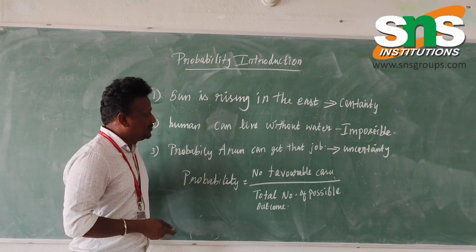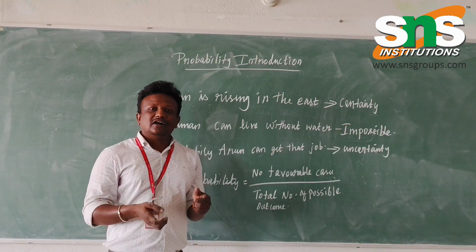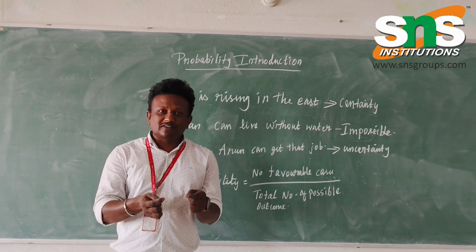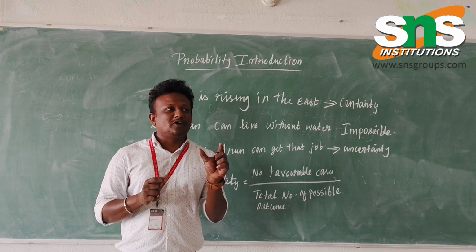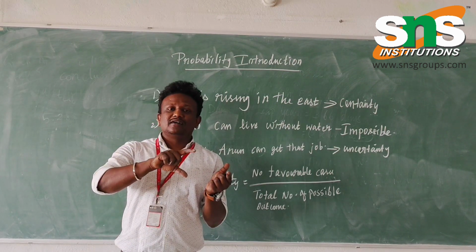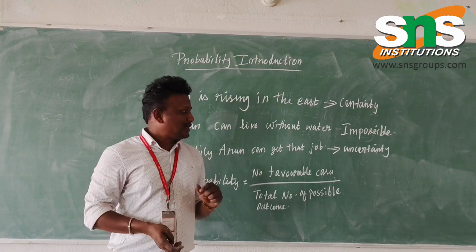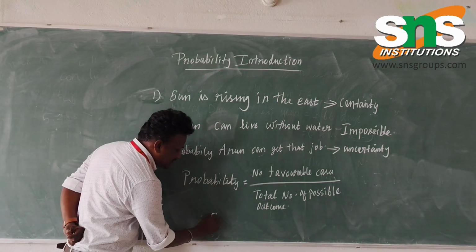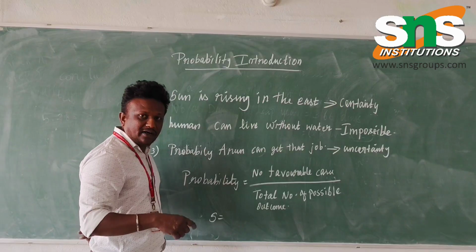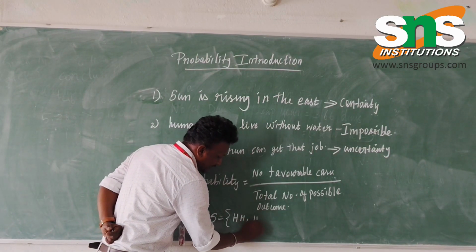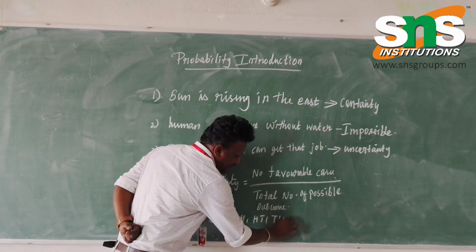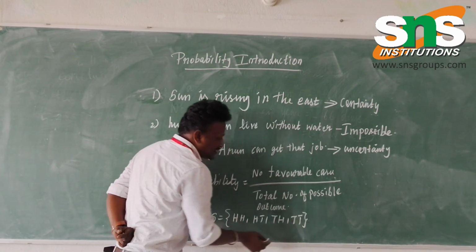For example, suppose you are tossing two coins. The question is, what is the chance that both coins show heads? Let me write the sample space first. When we toss two coins, we can get head-head, head-tail, tail-head, or tail-tail.